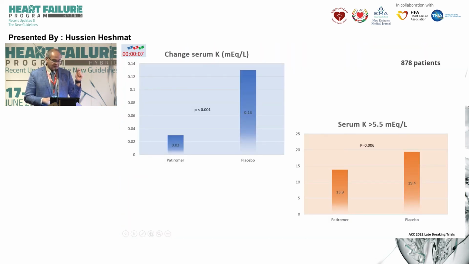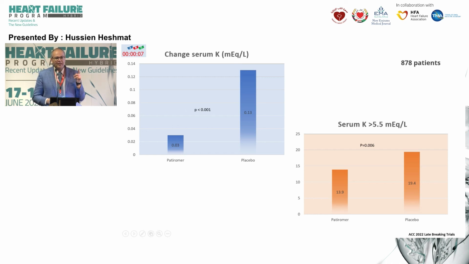The change in the serum potassium with patiromer was 0.003, and with placebo it was 0.13. So as a clinician, you would think, who cares about this? They are both very trivial differences. Why should I care about an expensive medication for someone with hyperkalemia?